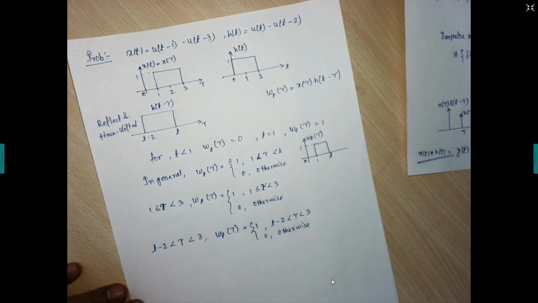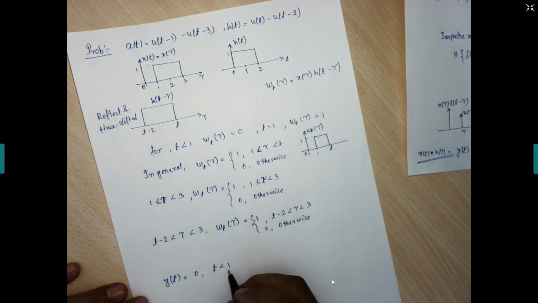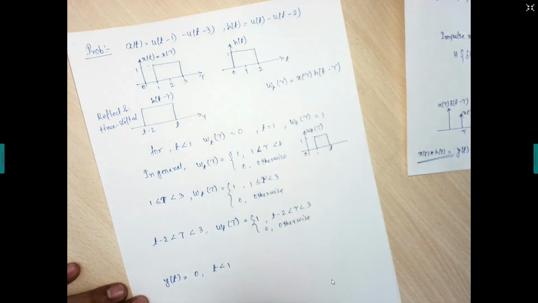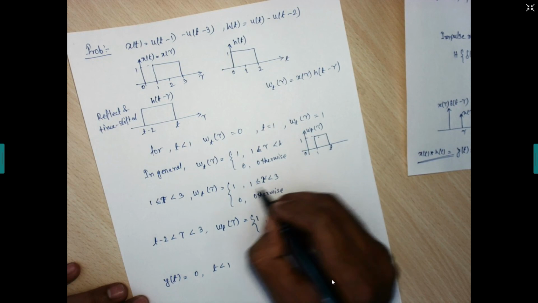If we write it down like this, this integration will produce y of t, which is 0 for t less than 1. Now when t is between 1 to 3, what will be the value? We need to do the integration for this one.